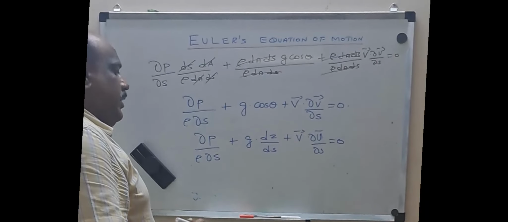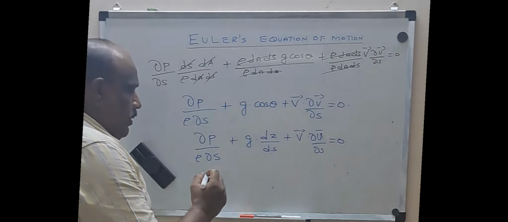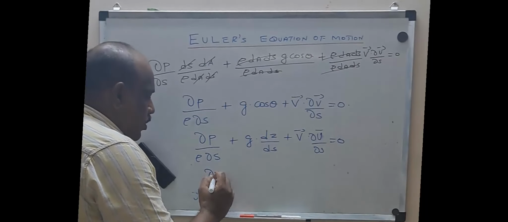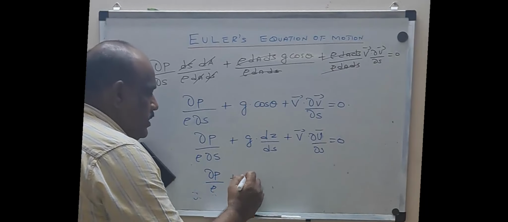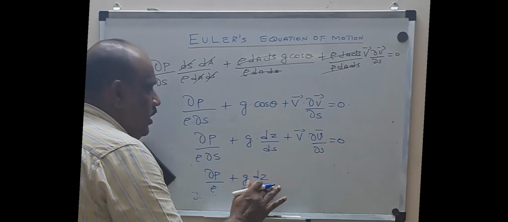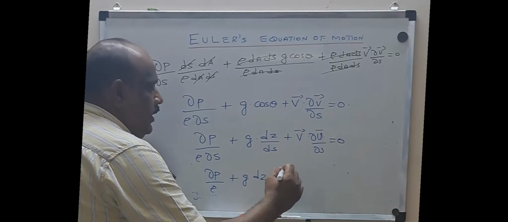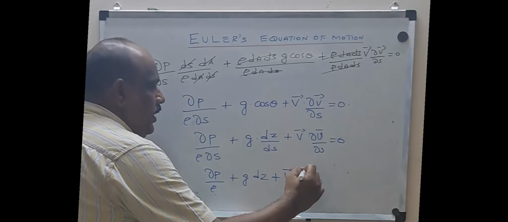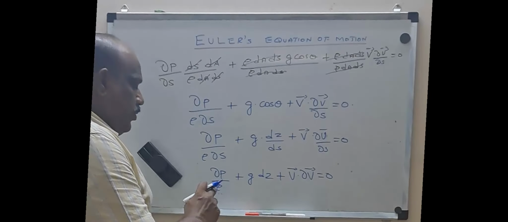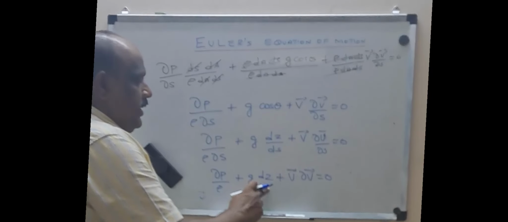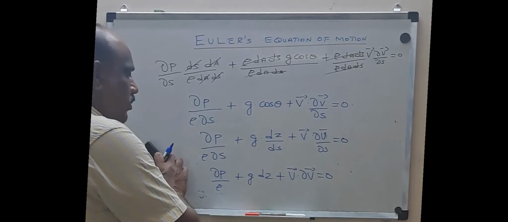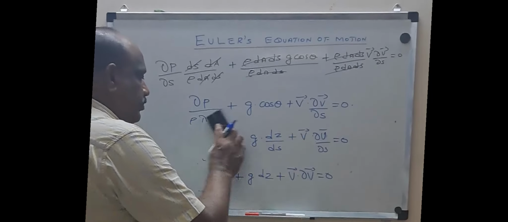So we can multiply the entire term by ds. So it will become dou p by rho plus g into dz plus v into dou v is equal to 0.